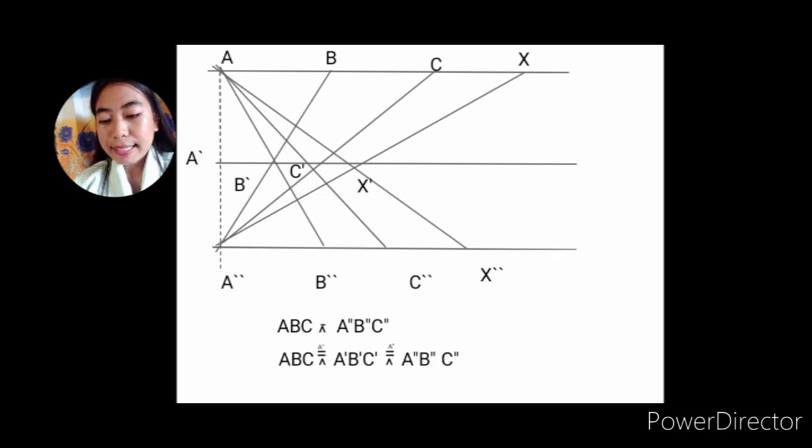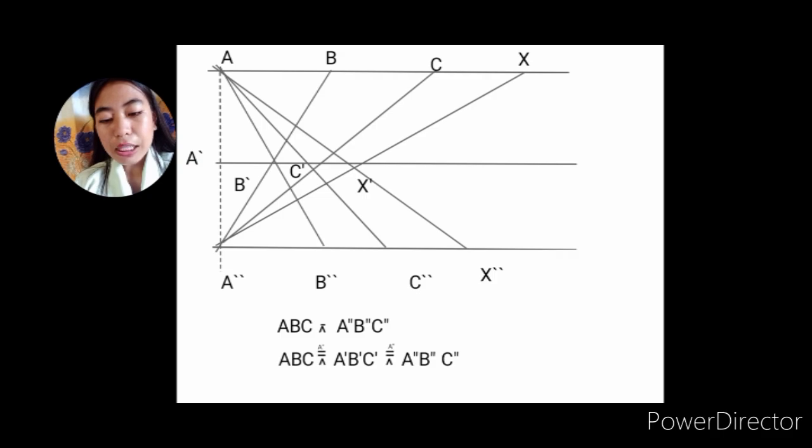Now for each point X on line AB, we can construct one corresponding X double prime on the A double prime, B double prime line by joining A double prime to the point X prime, which is the intersection of A double prime X and B prime C prime, so that A, B, C, X and A prime, B prime, C prime, X prime, X and X prime are corresponding points related by a perspectivity with center A double prime.